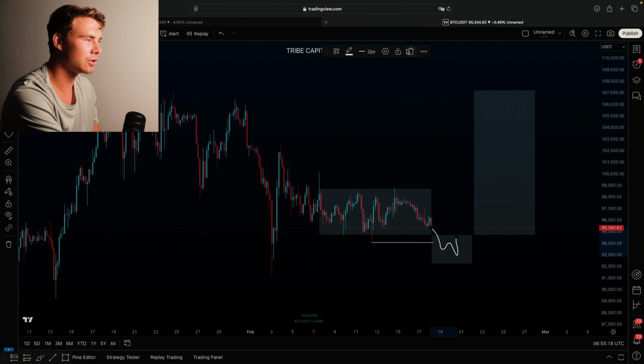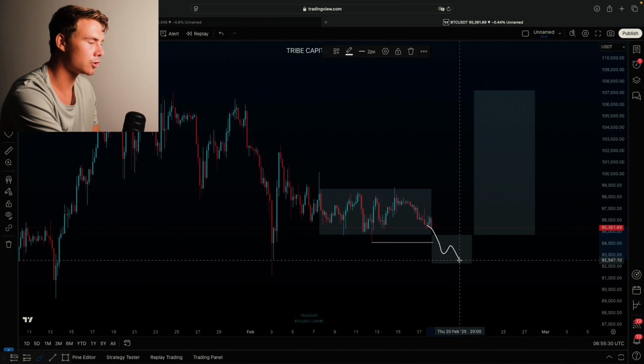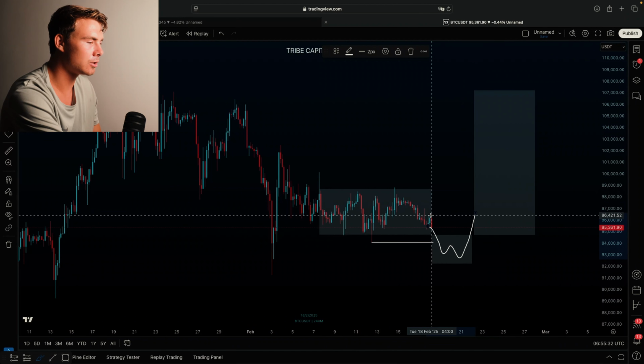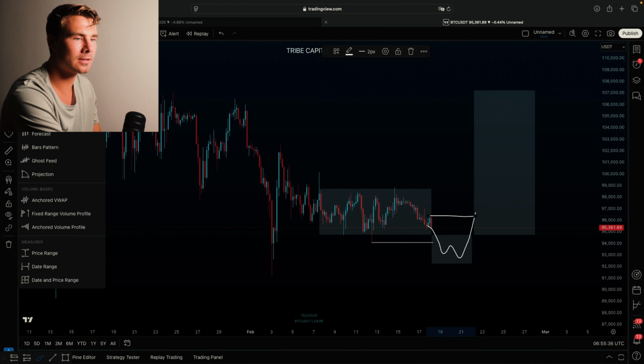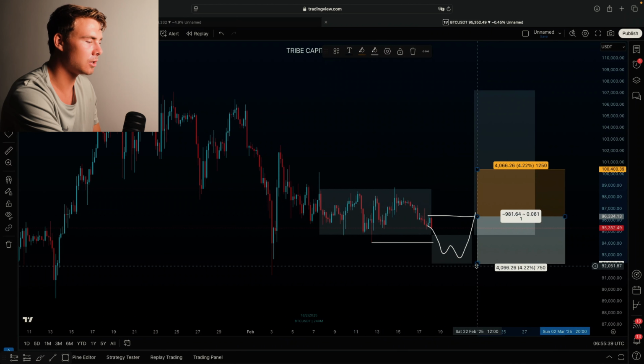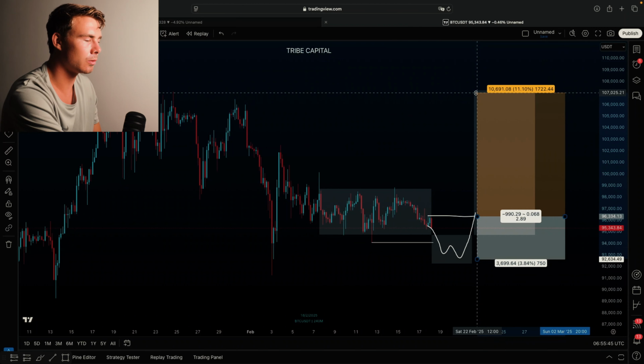The second way that you can trade this is to wait for a reclaim of the range low. So the first way is the range low deviation anticipation play. The second way is to wait for price to take out the liquidity over here, form a reversal structure over here, then reclaim the range low over here with a break of structure within that range, and then you enter another long position on the price of Bitcoin with our invalidation now over here instead of the low of the protected week, targeting the draw liquidity over here.